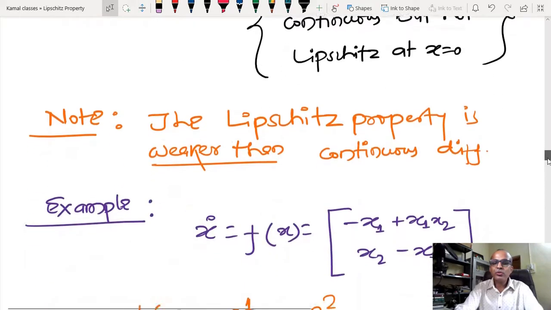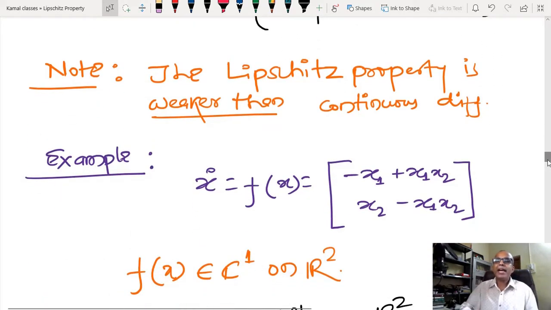Now I am going to check whether continuous differentiability is stronger or weaker. Obviously it is weaker, because I told you that if some function is continuously differentiable, then obviously it is Lipschitz. But even if it is not continuously differentiable, it can still be Lipschitz. We will see this using an example. So Lipschitzness is stronger than continuity but weaker than differentiability.